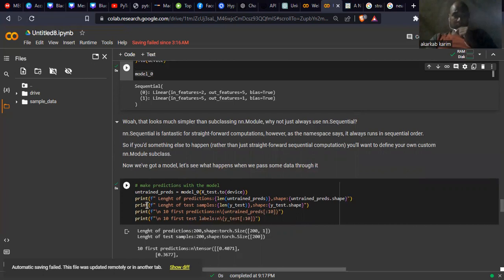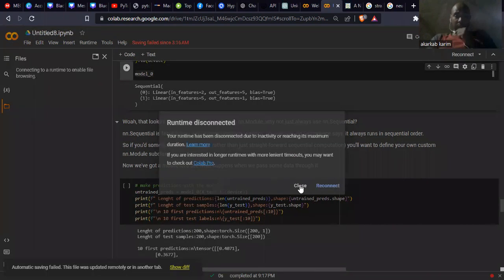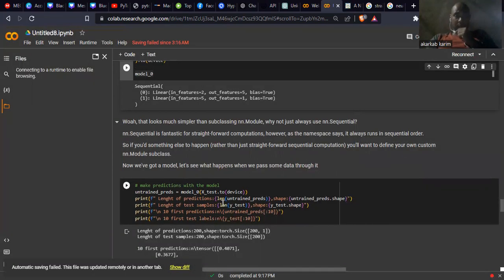So I print the length of predictions. I want the length of predictions, and the shape of the predictions. Okay, the length here is 200.